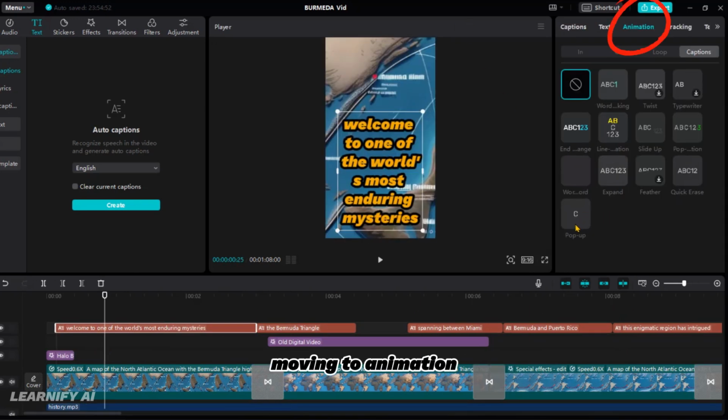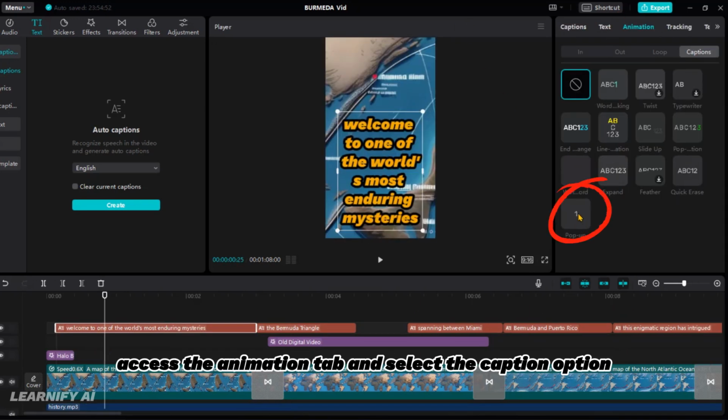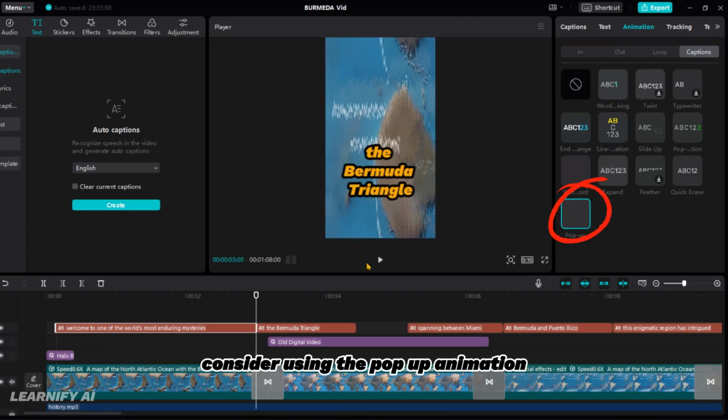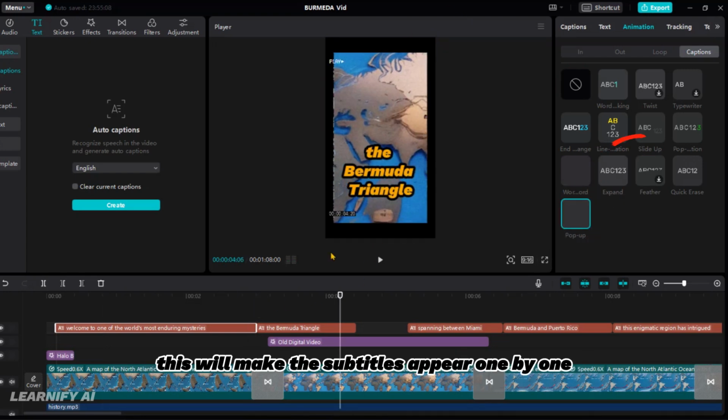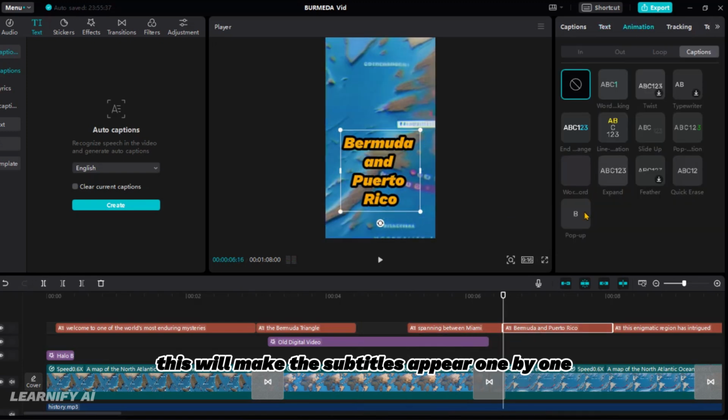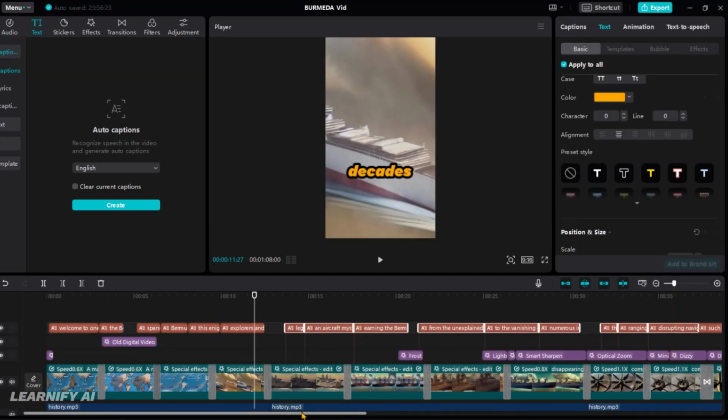Moving to animation, access the Animation tab and select the caption option. Consider using the pop-up animation. This will make the subtitles appear one by one, enhancing readability.